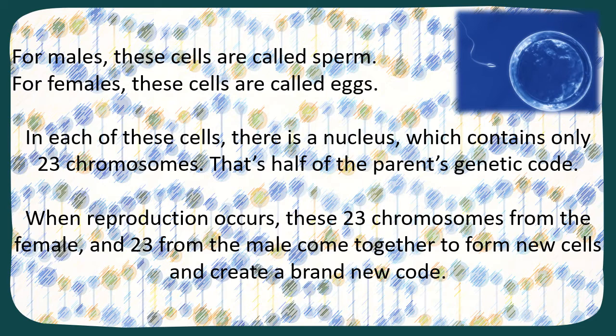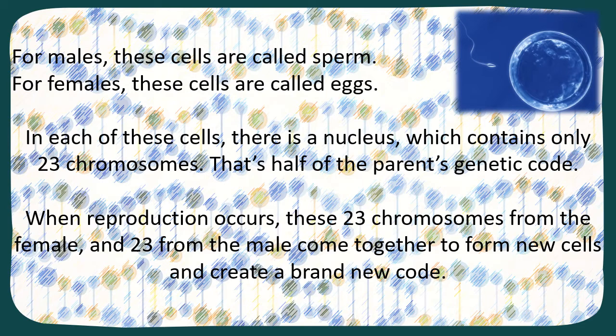In each of the cells, there's a nucleus. Now, in all of the other cells, the nucleus contains 46 chromosomes. But these reproductive cells are designed to join up at some point, aren't they? That's the point of reproduction, the male cell and the female cell, the sperm and the egg, joining together to form one. So they only contain 23 chromosomes. So they only have half of the parent's genetic code.